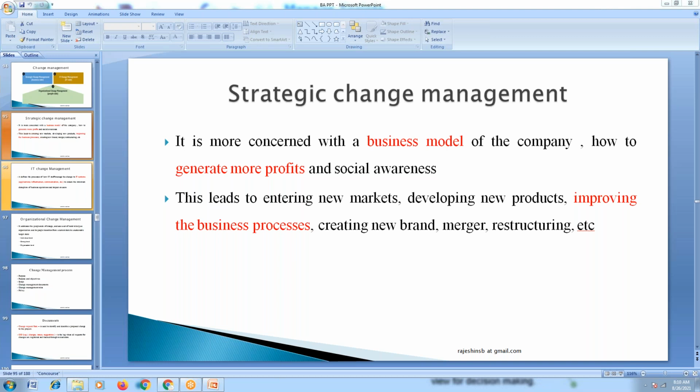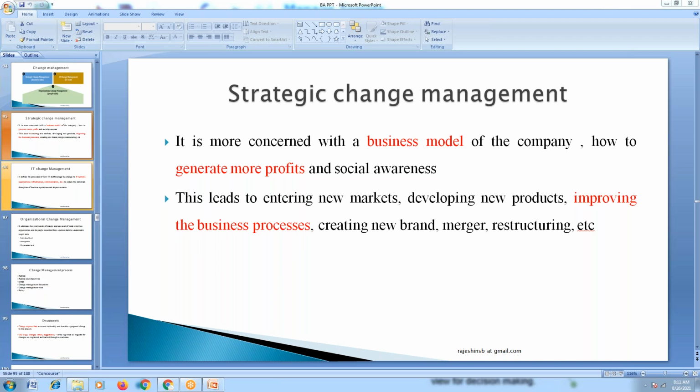These are connected to the business model they have created so far to run their businesses. So this all comes under strategic change management, which majorly focuses on the kind of strategies we implement in any business.